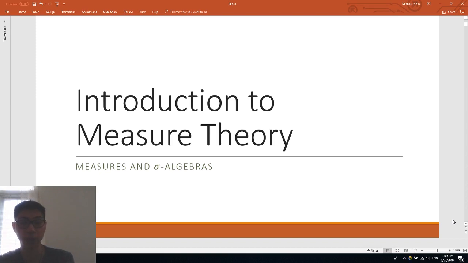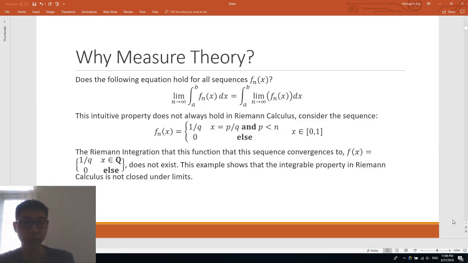We will illustrate the importance of measure theory by asking whether we are able to pass the limit inside the integration for all sequences f_n(x). Although this property is intuitive and makes sense, we can see that it does not always hold in Riemann calculus, as we can consider the following sequence and note that although the limit of this sequence exists and converges to a specific function, the Riemann integral of this function does not exist.